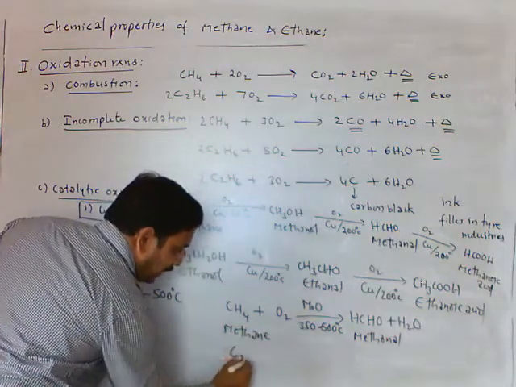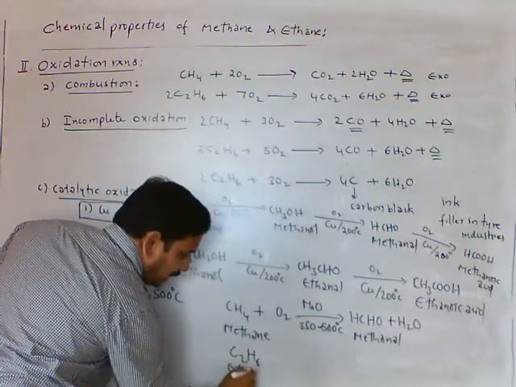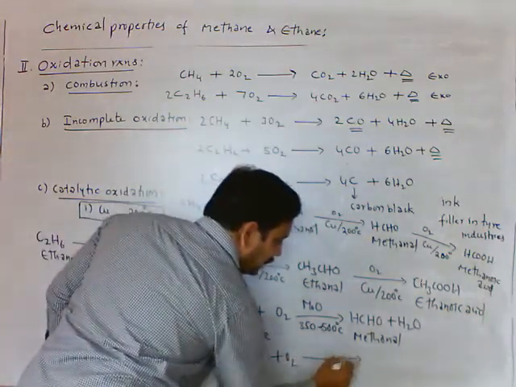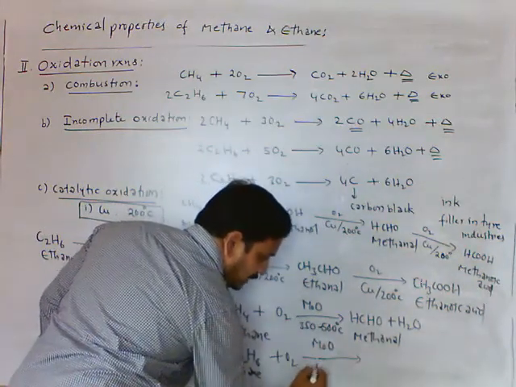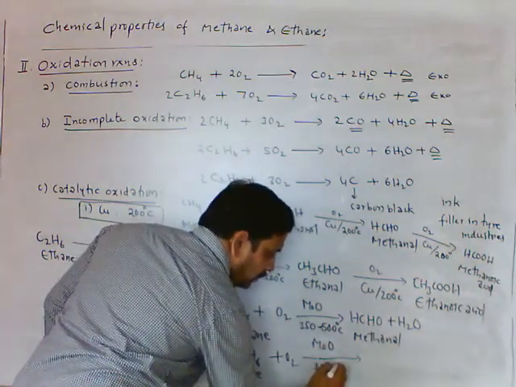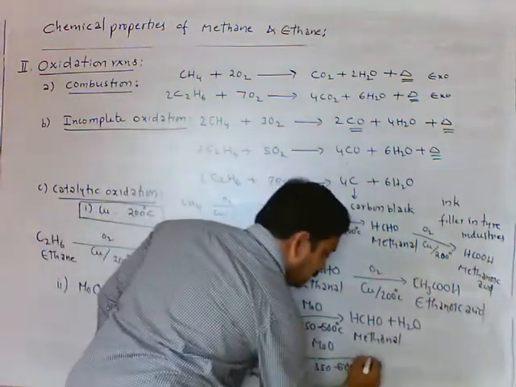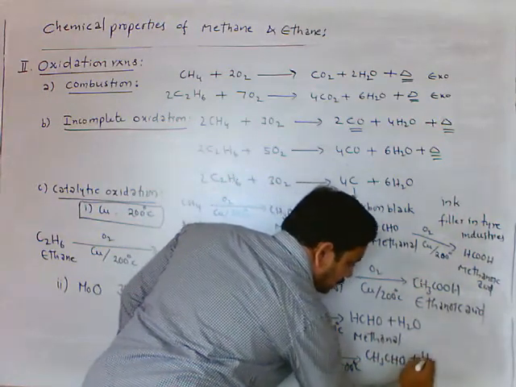Now I am taking C2H6, ethane. Ethane plus O2 in the presence of molybdenum oxide, temperature about 350 to 500 degrees Celsius. We get CH3CHO plus H2O.